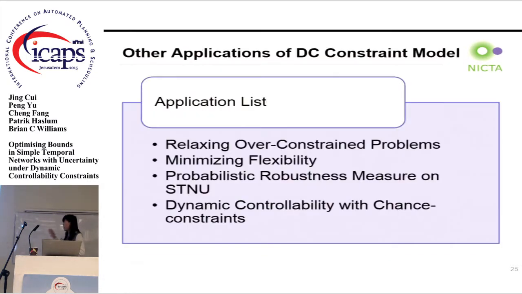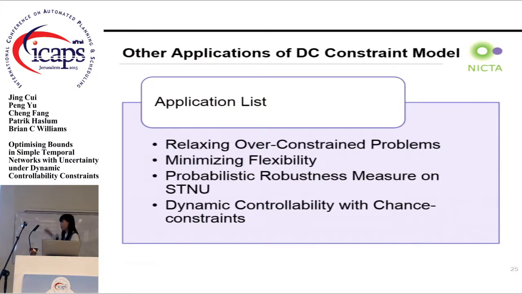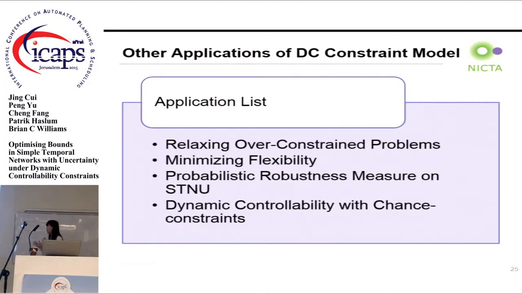We also have some other applications in our experiments. Because of the time limitation, I don't have time to introduce them all. But the first one is very interesting. It's called relaxing over-constrained problems. It's actually the contrary question of maximum delay. When we get a schedule that is not dynamically controllable, what's the minimum cost to fix it? Fix means we can shrink the contingent links or extend the controllable links.